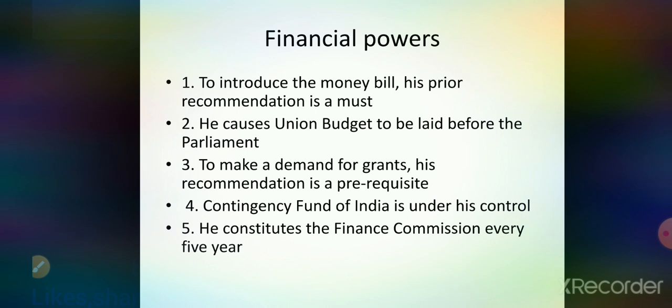And the Contingency Fund of India is also under his control, because during the time of the budget, on allocation, not all the amount would be allocated in one go. It would take time, and that's why the President would estimate a certain amount. Then he is the one who constitutes the Finance Commission every 5 years.